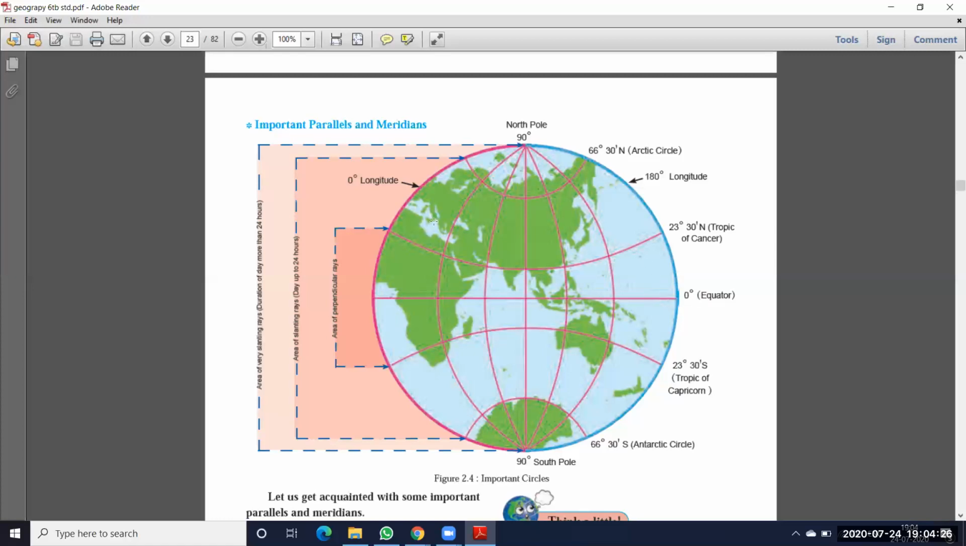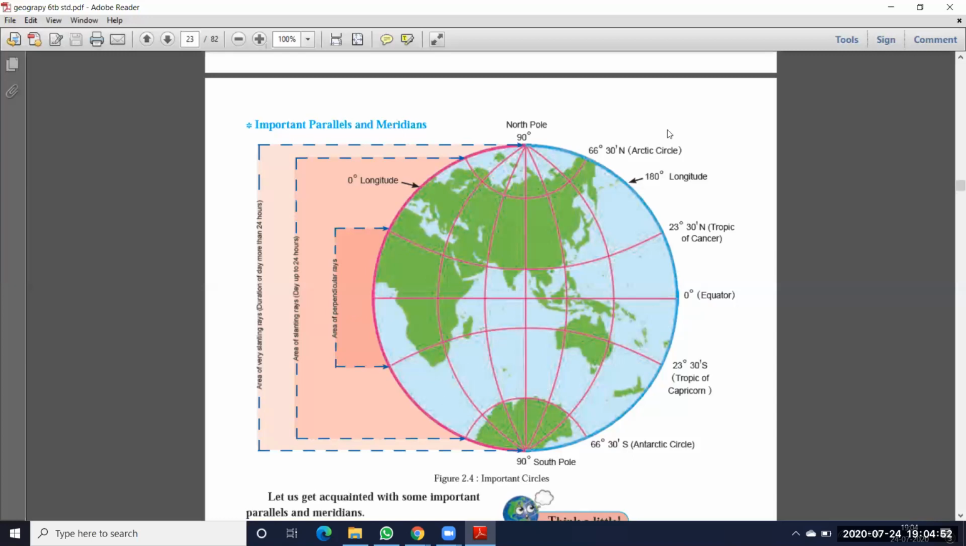The upper part of the equator we call the northern hemisphere, and the lower part of the equator we call the southern hemisphere. Okay, so that means this is the north side, this is the south side, this is the east side, and this is the west side. So this total part we call northern hemisphere and southern hemisphere.